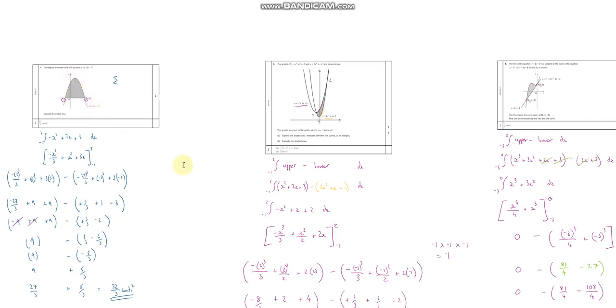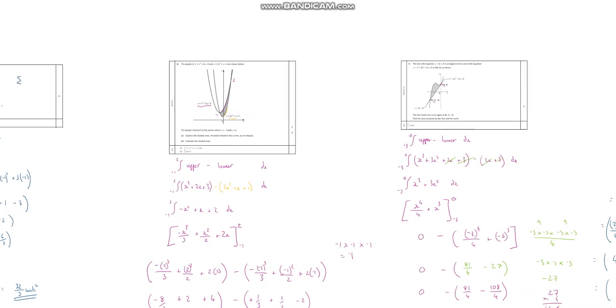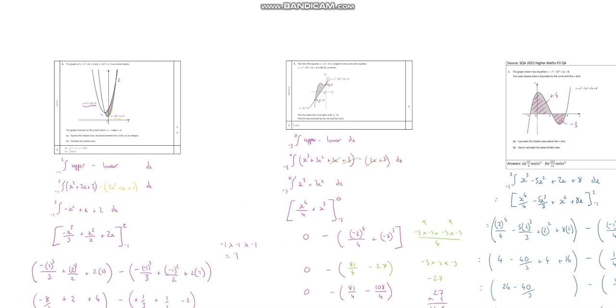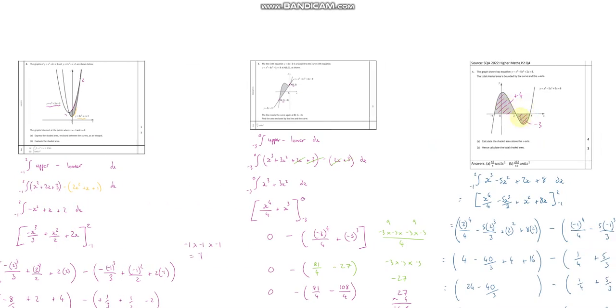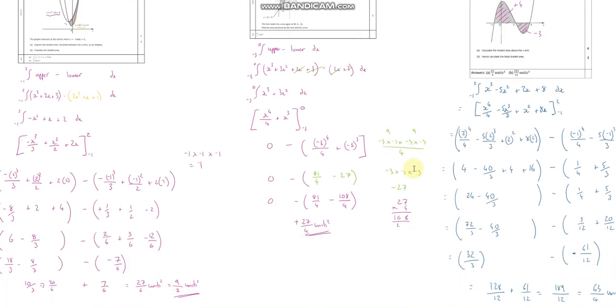That makes no sense. When you're doing the area between two curves, a line and a curve, you have to do the upper, take away the lower, first of all, and then you would integrate. Okay, don't do upper, take away lower, and forget to integrate. Make sure you do the integration as well. Okay. If you're doing these two combined, like I said before, you do it separately to get the area from this and the area from this, then add them together. So it's 2 calculations if you've got your functions crossing the x-axis.